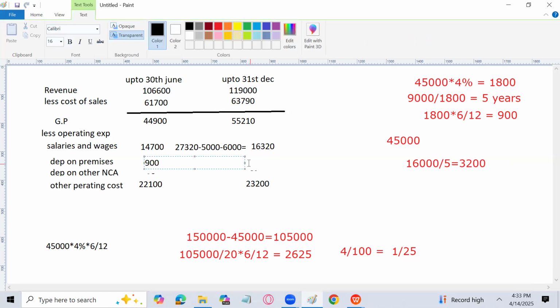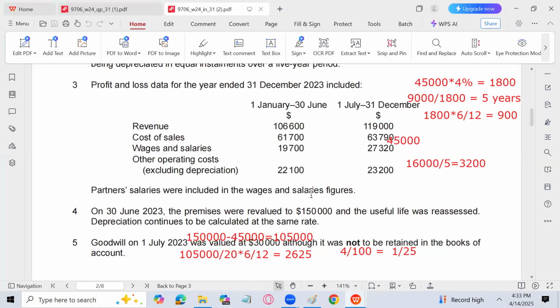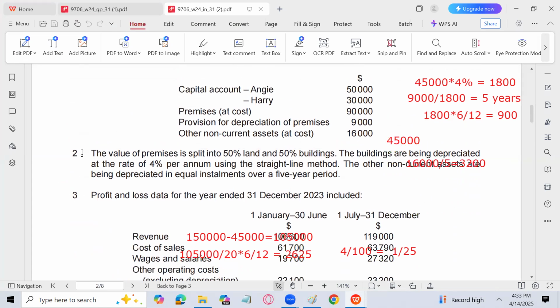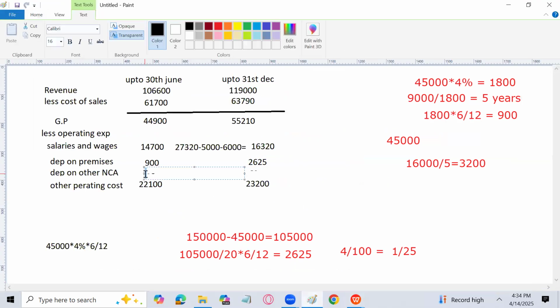Yes, it is a difficult question, no doubt. But if you are able to attempt maybe 75-80% of the question, you will be able to get very healthy marks in that. Now the depreciation on other non-current assets, if we see, that is over a period of 5 years. And the other non-current asset cost is 16,000. So that will become 16,000 divided by 5. I have calculated here 3,200. And it is going to be distributed between the two periods, 50% over here, that is going to be 1,600. And 50% I will write here, that is going to be 1,600. And the total is going to be again, obviously 3,200.